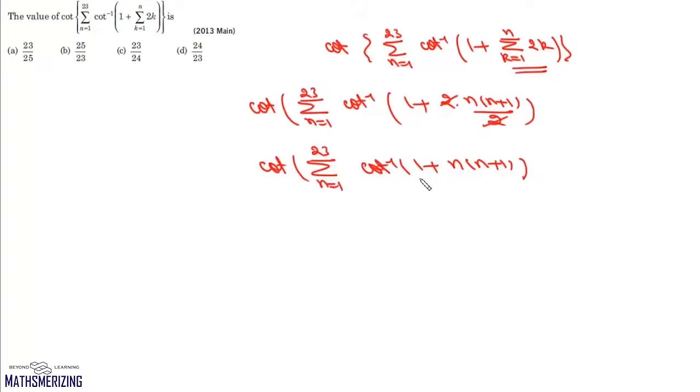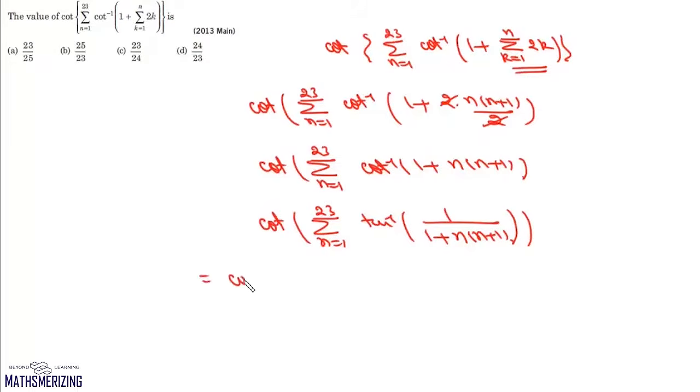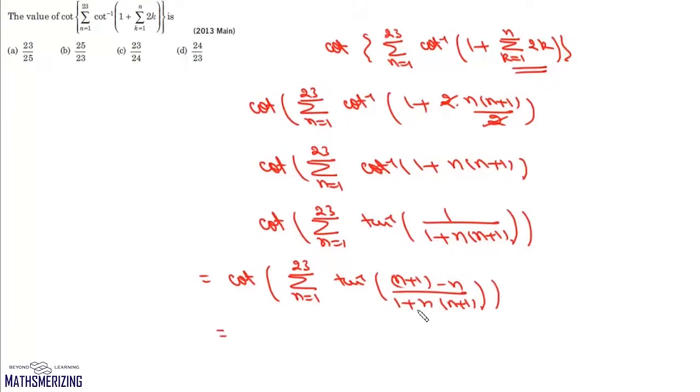Now since n is a positive number, we can write cot inverse x as tan inverse 1 by x. So we'll actually write this as cot of, and this summation n varies from 1 to 23 tan inverse 1 upon 1 plus n into n plus 1. Now we have to express it as tan inverse x minus tan inverse y. So what we'll do is we'll actually write this as cot of, then this summation n varies from 1 to 23 tan inverse n plus 1 minus n upon 1 plus n into n plus 1. So it will be nothing but tan inverse x minus y upon 1 plus xy.